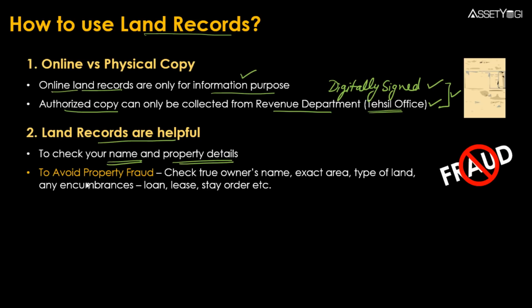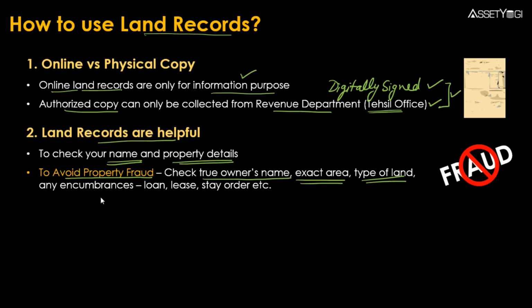Secondly, very important point here, when you are buying an agricultural land or some other land outside the city limits, then you can easily avoid property fraud. So by checking the land records, you can know the true owner's name, whether the seller who is selling you the land is actually the owner or not. Then you can also know the exact area of the land, what type of land it is, whether it is agricultural land, whether it is a Gram Panchayat land, or somebody is trying to sell you a government land or not. So you can check all that details from the land records.